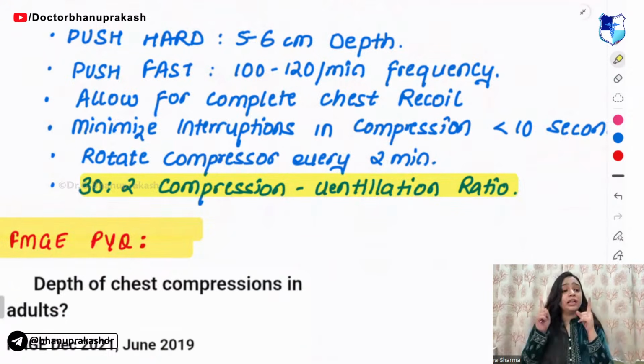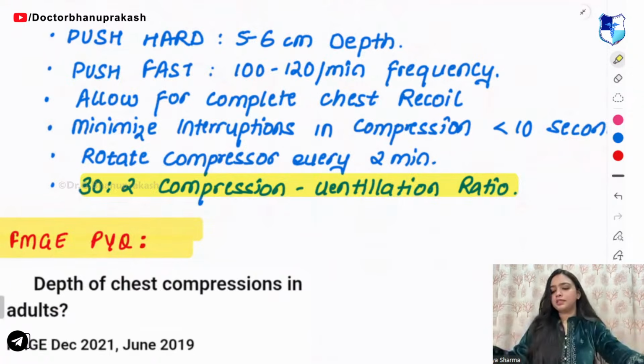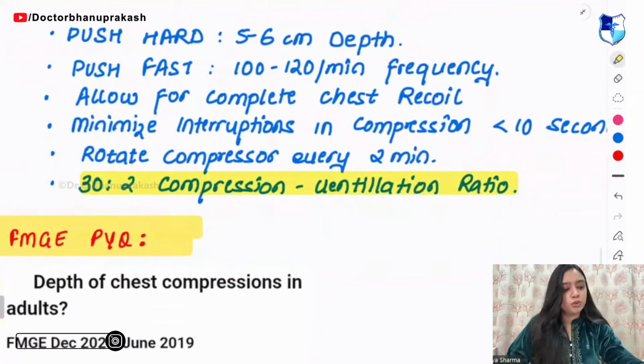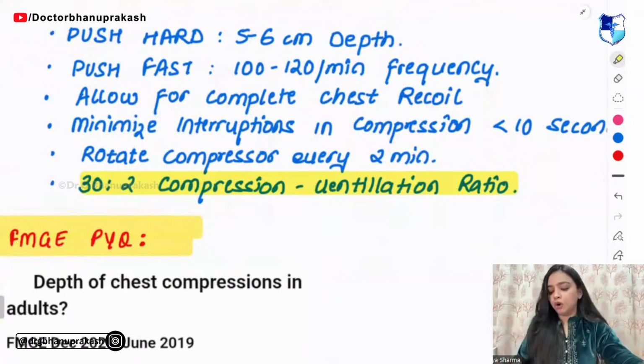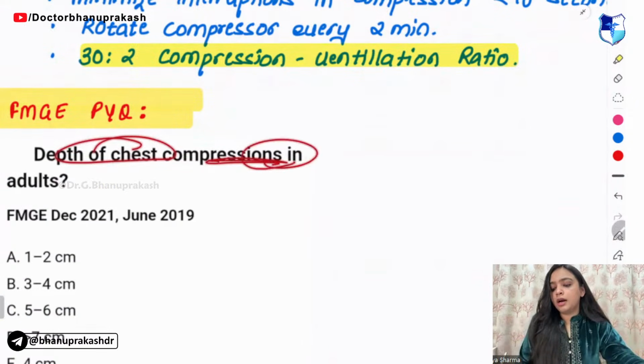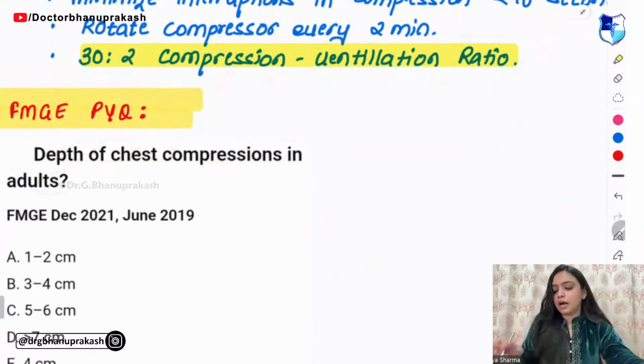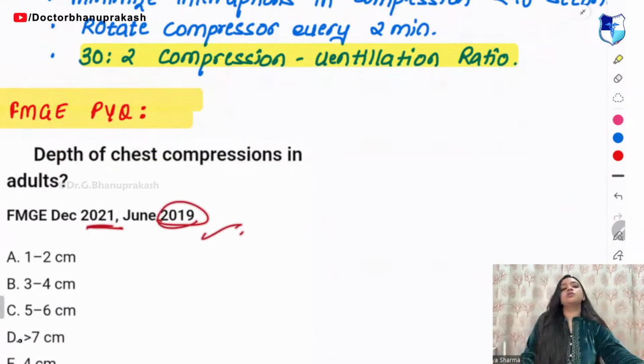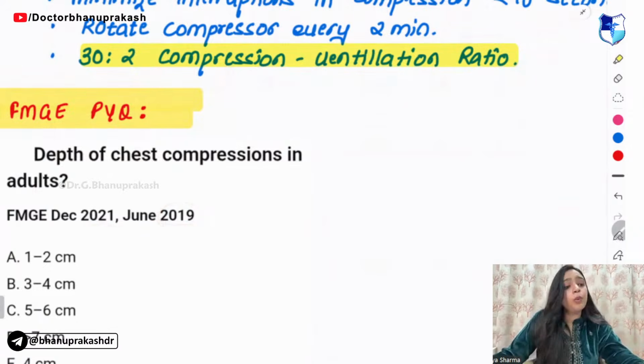For infants, tell me the ratio for infants, guys. Fast. For infants, what should be the ratio? 3:1 किसका रेशियो था? 3:1 इन्फेंट्स का था या फिर बड़े लोगों का था? Tell me in the comment section. Okay. Coming on to the PYQ. Depth of chest compression in adults कितना होता है? This PYQ was asked in FMGE 2021 and 2019. 3:1. Very good. Infants में 3:1 होता है.